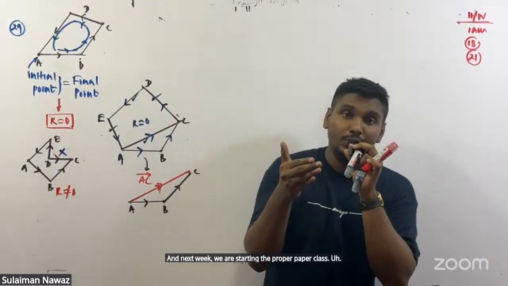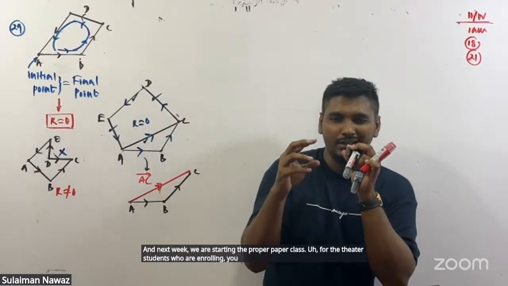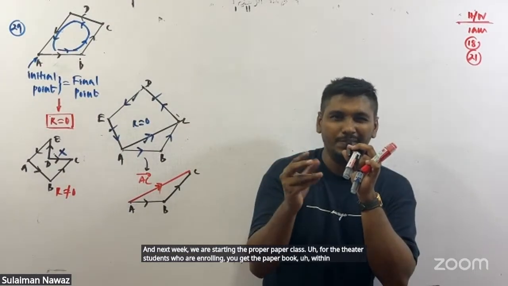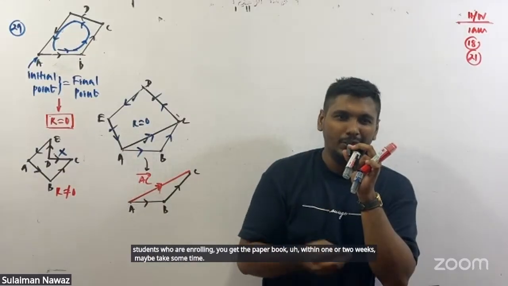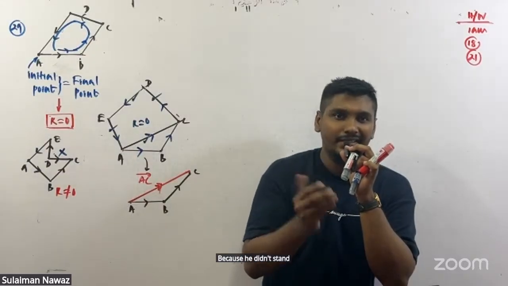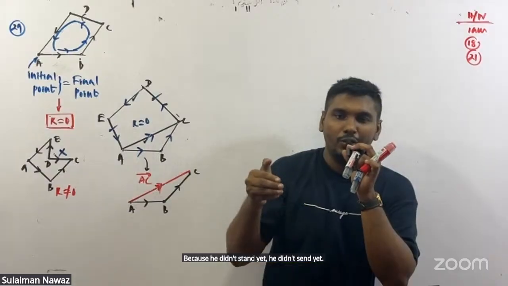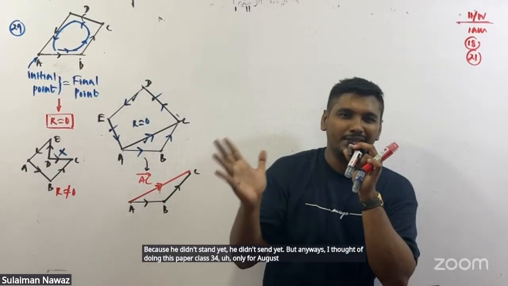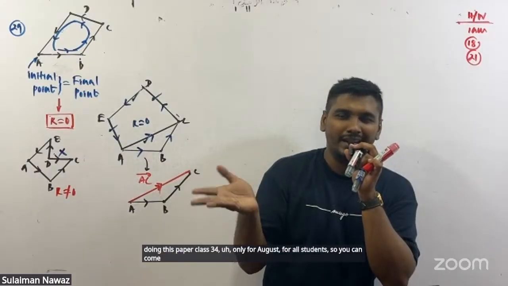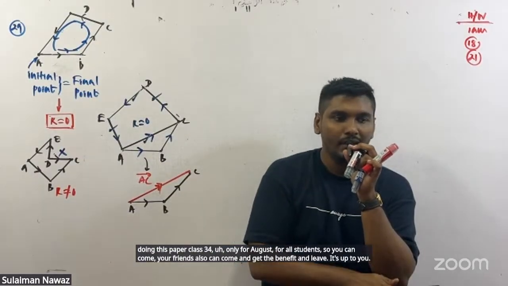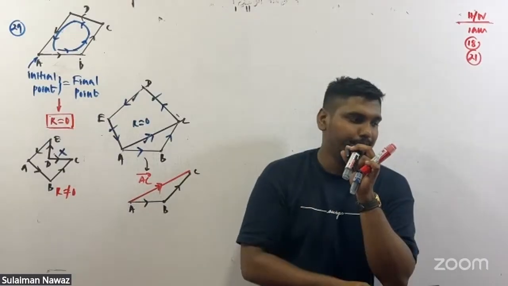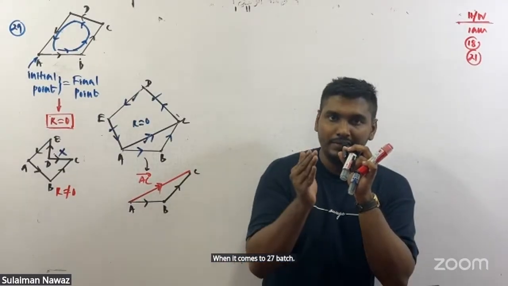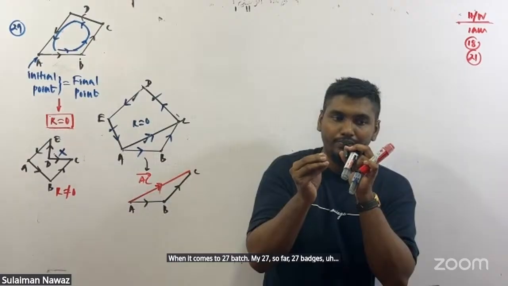For the theory students who are enrolling, you get the paper book within one or two weeks. Maybe it takes some time because they haven't sent it yet. But anyway, I thought of doing this paper class free for all the students, only for August. So you and your friends can come, get the benefit, and leave. It's up to you.